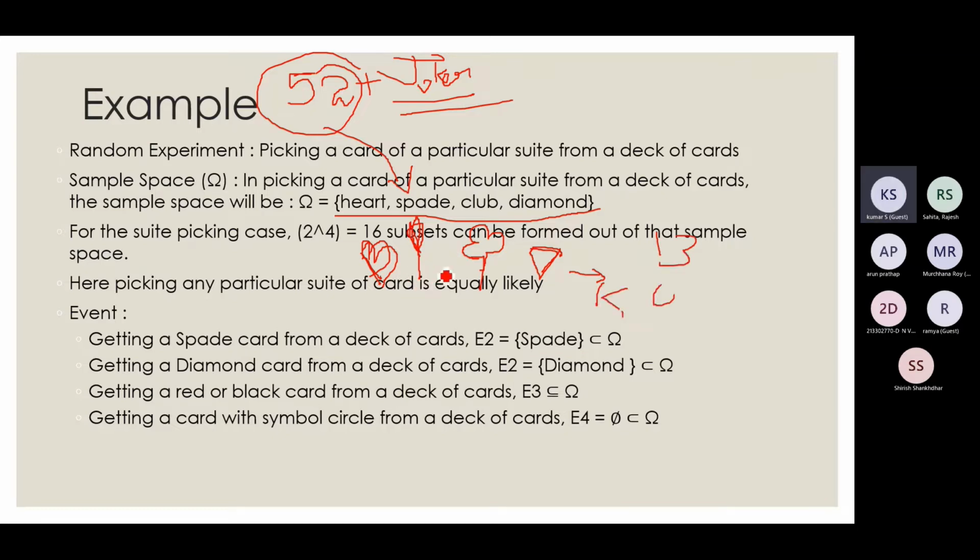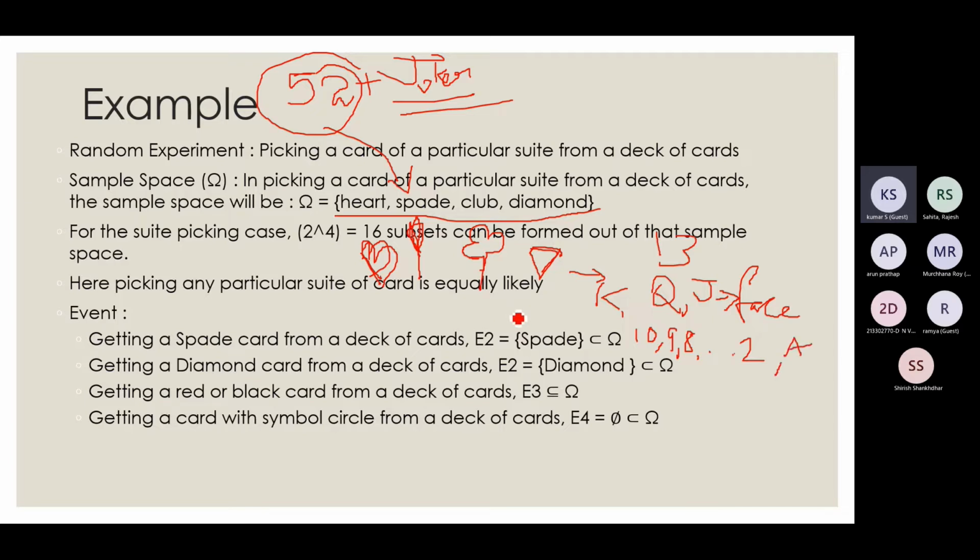Out of that, king, queen, and jack are called face cards. They will have a diagram on them. I'm very bad at drawing diagrams, so I will not draw. The king card will have the diagram of a king, the queen card will have a diagram of a queen, and so on for jack. Then the next things are numbered cards. Numbered cards we have like 10, 9, 8, down till 2, followed by ace.